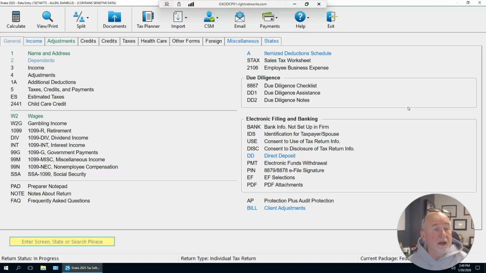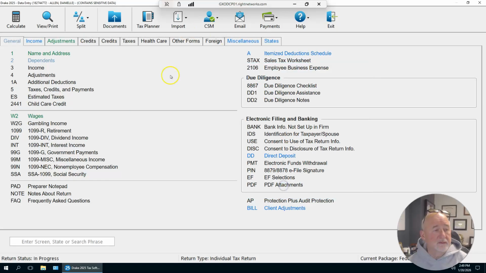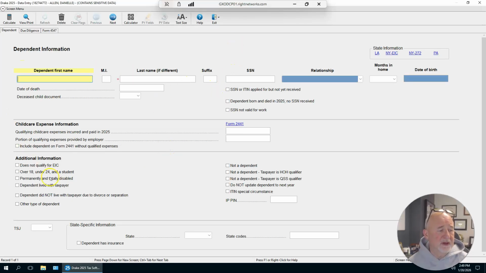Okay, so here we are in Drake. I'm actually on Danny Allen, my daughter-in-law's tax return from last year, but I've opened it for this year. It's only got information from last year. And you go to the Dependents tab, and I never use that interim screen because you always have to enter additional data. I don't know why they provide it. If you have used Drake before, you may notice something new, right? It used to be just 2 tabs here, and now there are 3. Yep, 4547 is right here in the Dependents section.